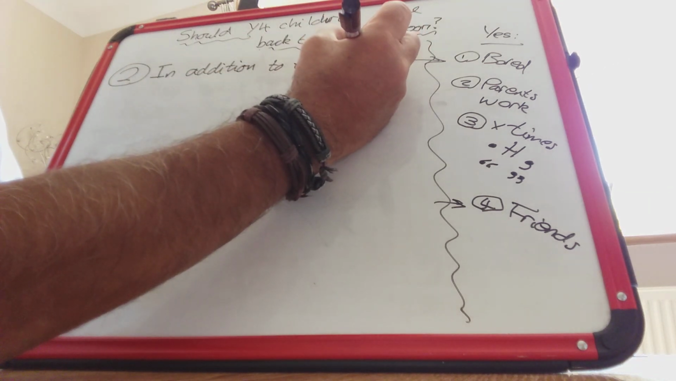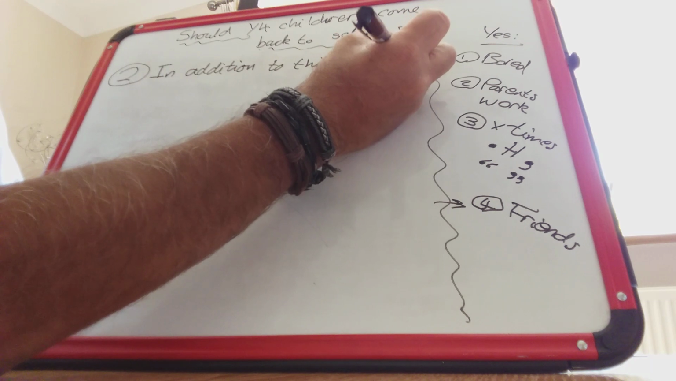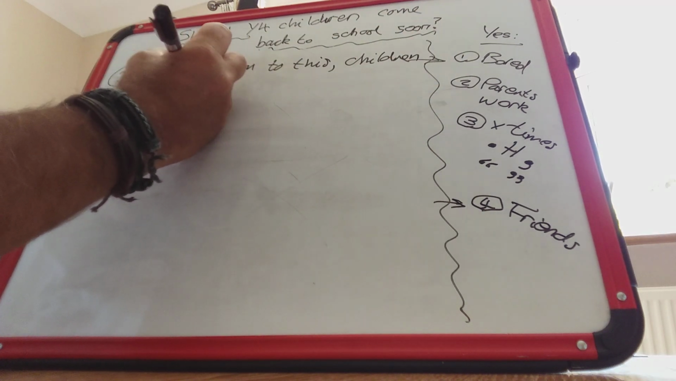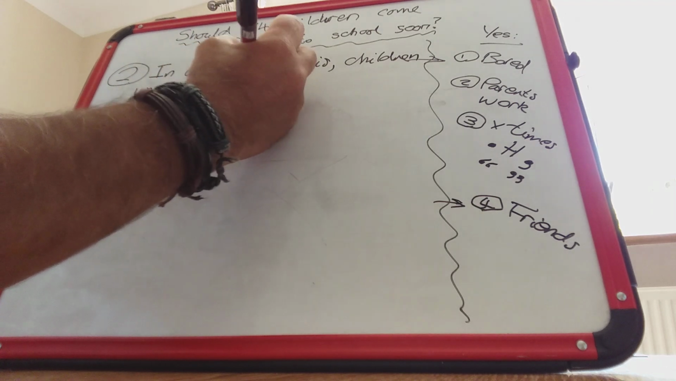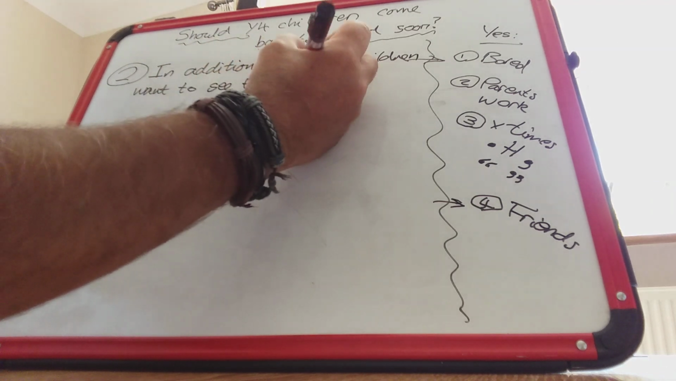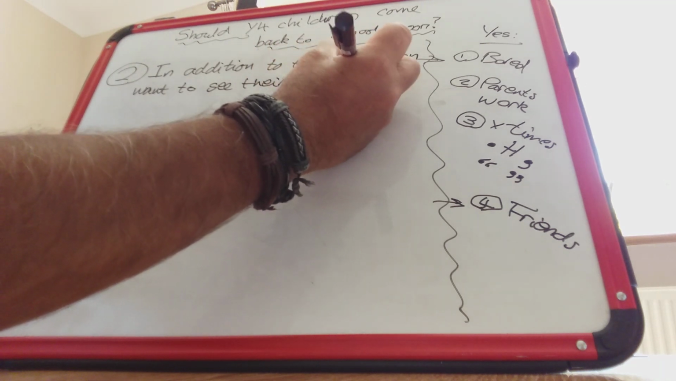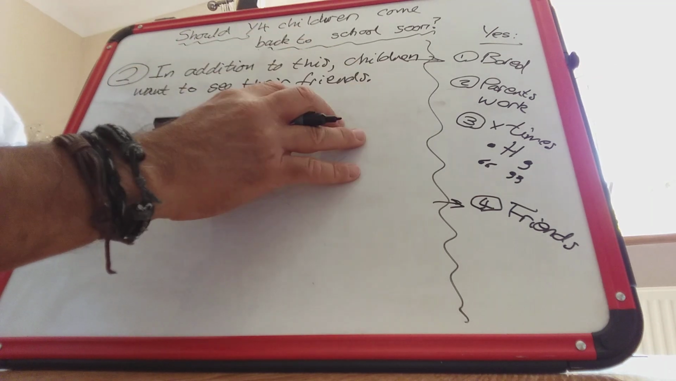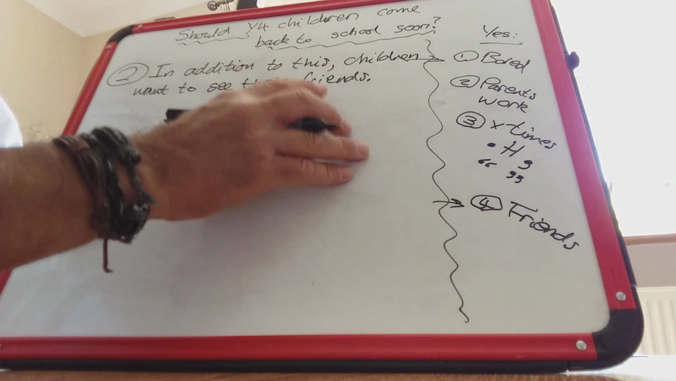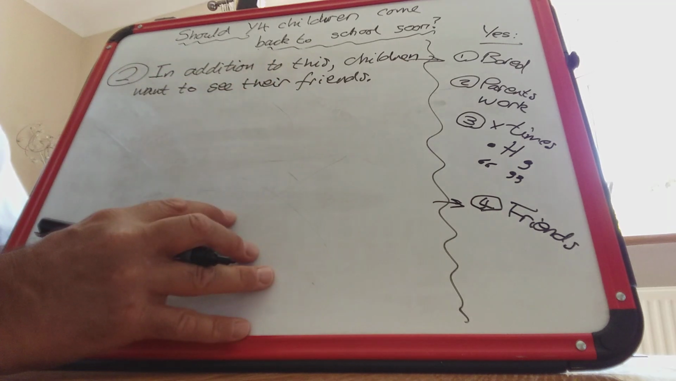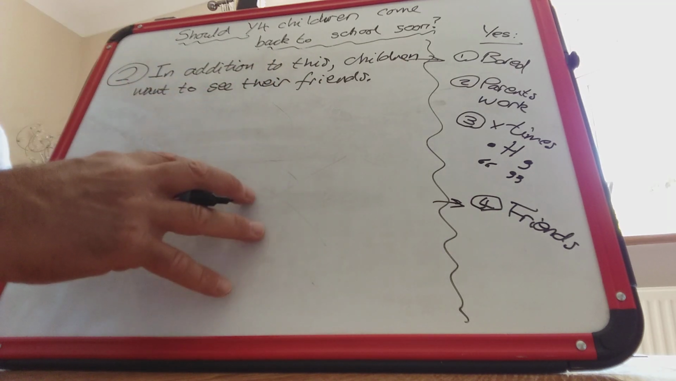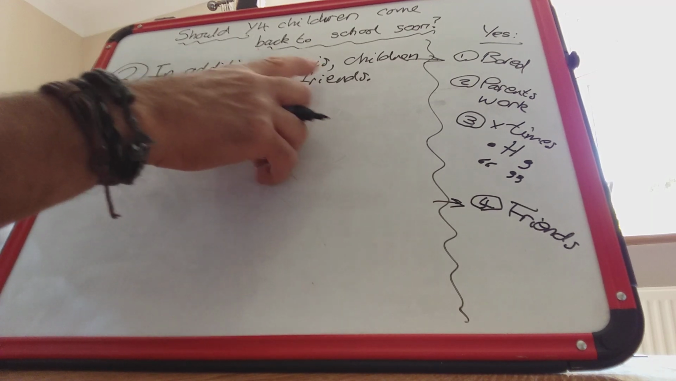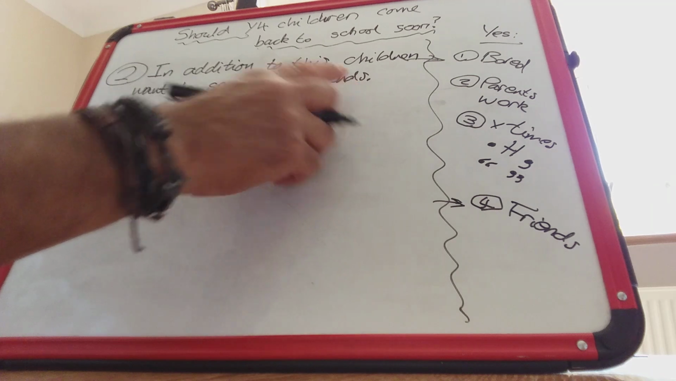So in addition to this, comma, children want to see their friends. Okay, now I need to explain that. Remember, you always explain, you make a point and then you explain. Now, I'm not going to write full sentences now, because I think you should have the idea, but I'm just going to give you 1 or 2 hints just so that you're not totally on your own. So in addition to this, children want to see their friends.